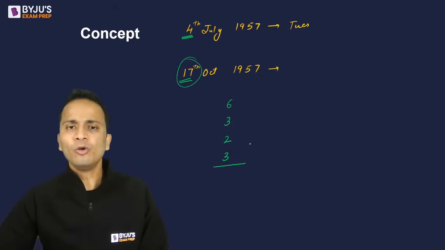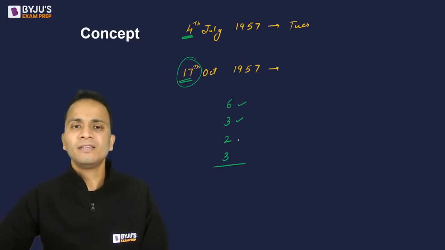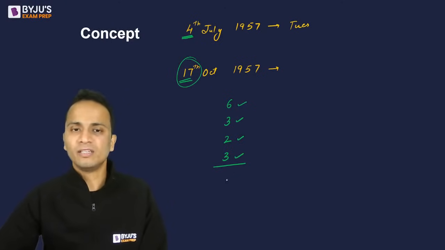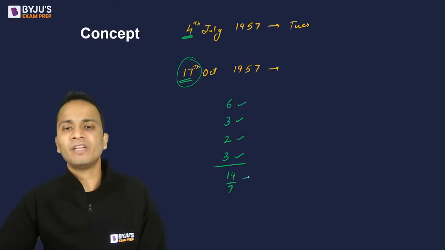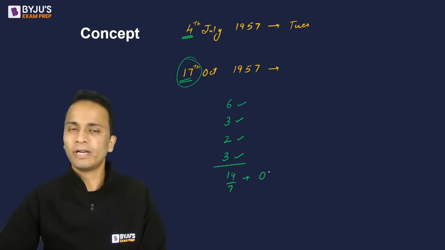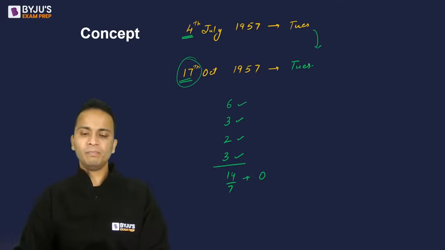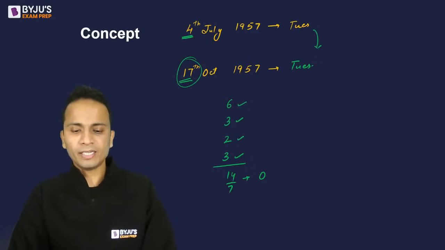Okay, now you can add these small numbers. So 6 and 3 is 9, 9 and 2 is 11, 11 and 3 is 14, 14 when divided by 7, remainder is 0. All right, so in this case the remainder is 0, so we add 0 to Tuesday and the final answer will be Tuesday. All right, am I clear?